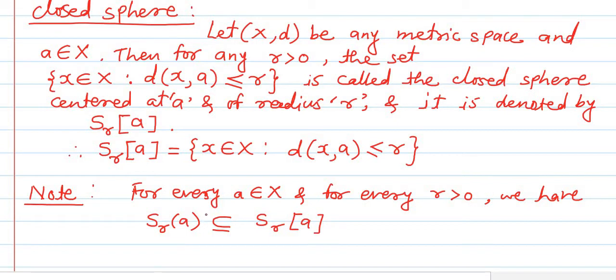The open sphere with radius r and center a is always contained in the closed sphere with radius r and centered at a. This is an important note. So the open sphere is always a subset of the corresponding closed sphere, meaning the one having the same center and same radius.